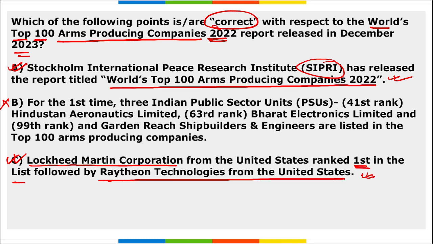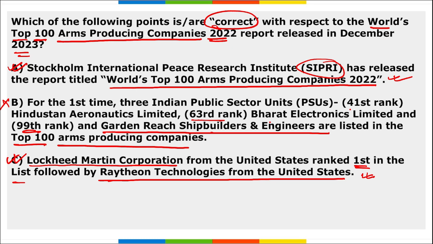But B option is saying that for the first time, 3 Indian PSUs ranked: 41 is Hindustan Aeronautics Limited, 63 is Bharat Electronics Limited, and 99 is GRSE, that is Garden Reach Shipbuilders and Engineers, listed in this top 100 arms producing companies. Is it correct? So remember here, it is for the first time.